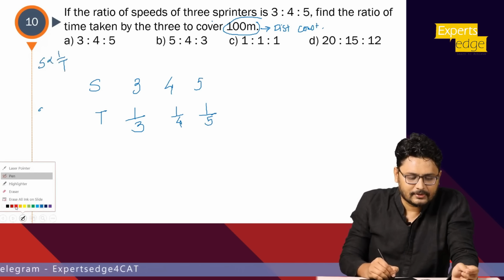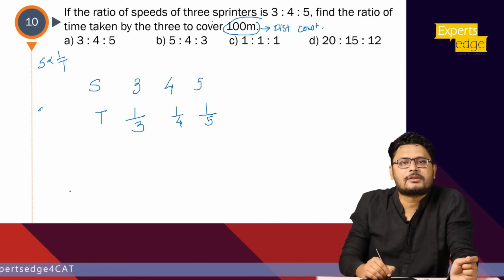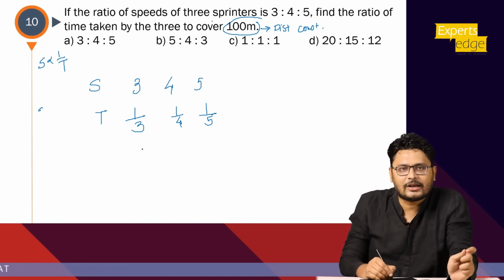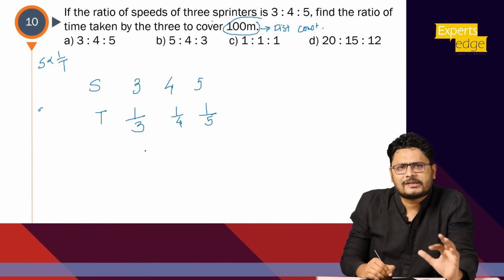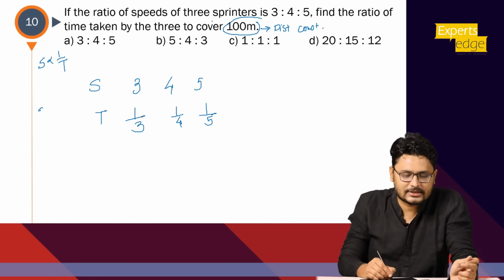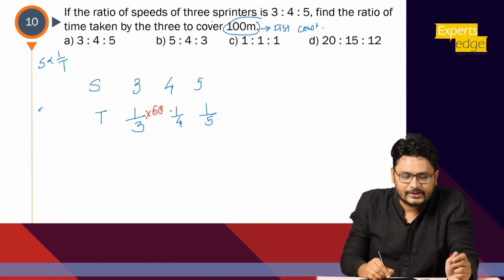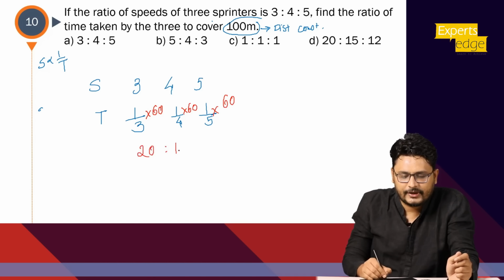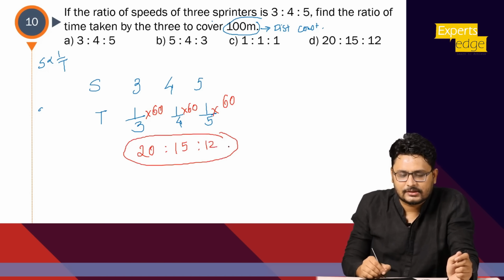Now what is the next step? Multiply with the LCM of the denominators. Denominators are 3, 4, 5. What will the LCM be? Just think of a multiple of 4 and 5. 20 no, 40 no, 60. Yes, 60 is divisible by 3. So 60, 60, 60. So basically how much is it? 60 by 3 is 20, 60 by 4 is 15, 60 by 5 is 12. So the last option has to be the answer. I hope this point is clear.